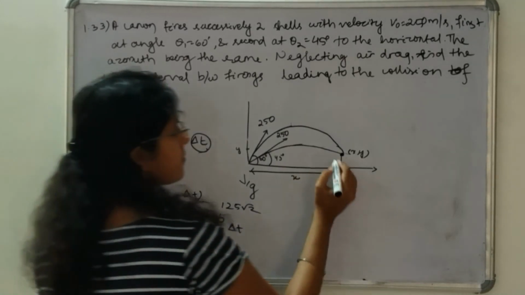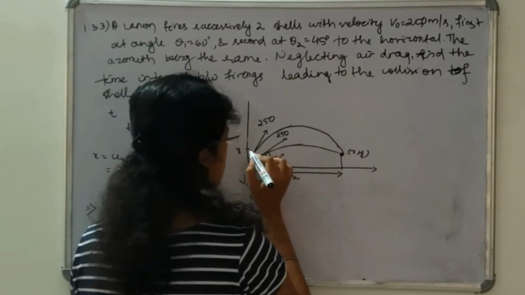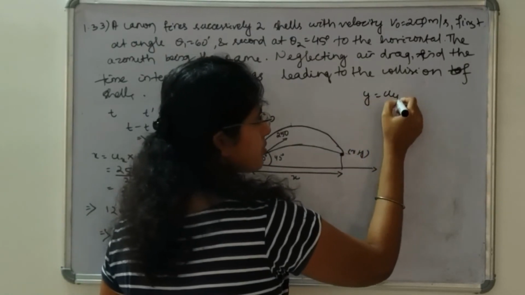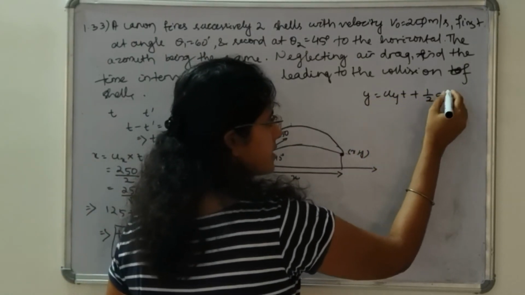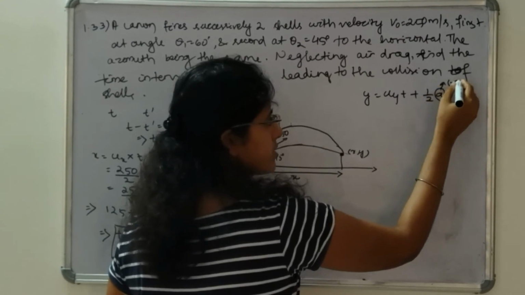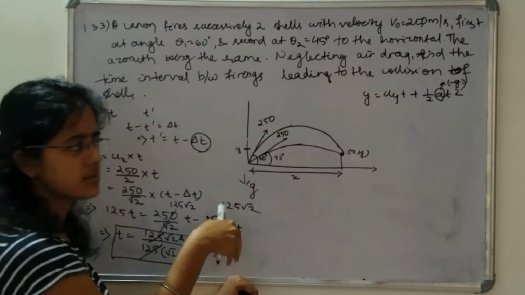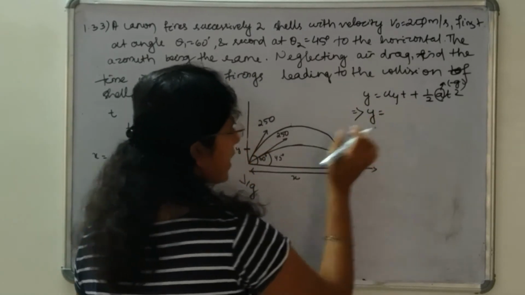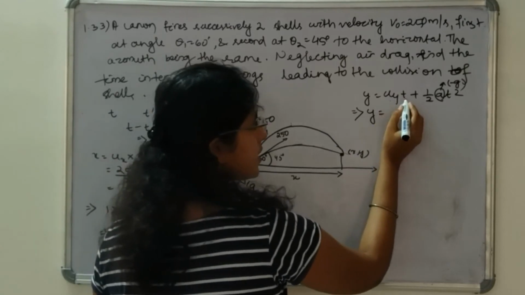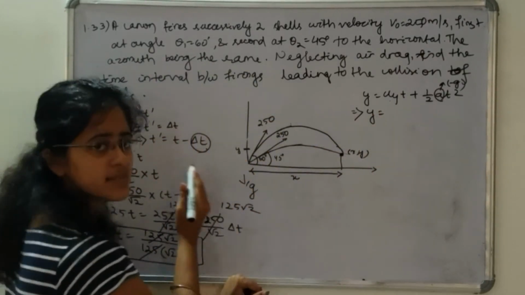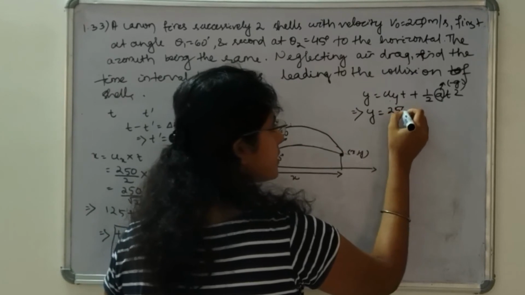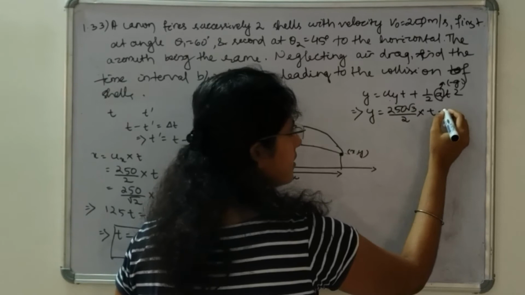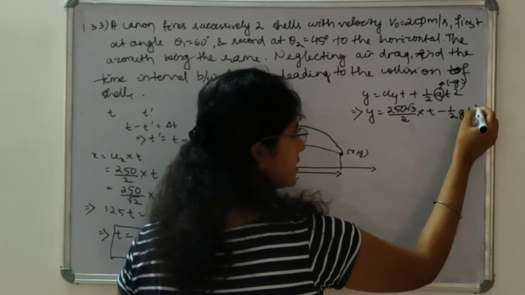Next, these two cells will cover the same vertical displacement also. So y is equal to uy into t plus half at square. A is here minus g, in the vertically downward direction. So for the first particle, y is how much? Uy into t, 250 into sin 60 degree, 250 root 3 by 2 into t minus half g t square.